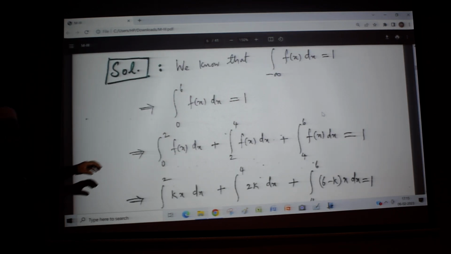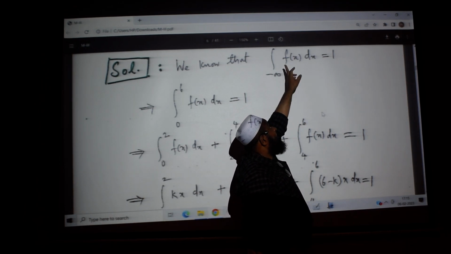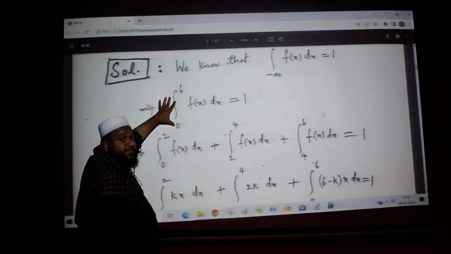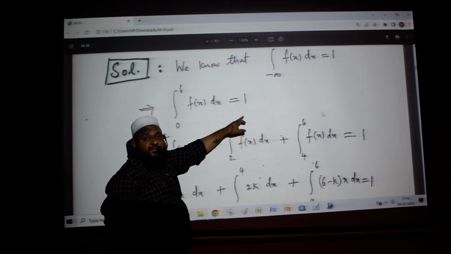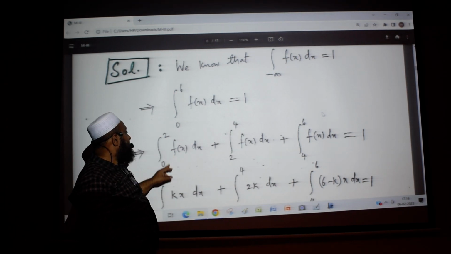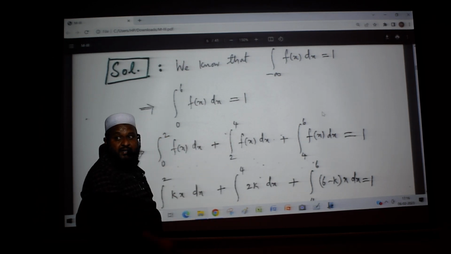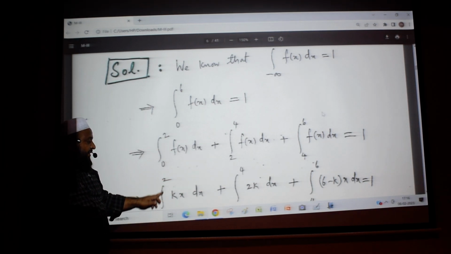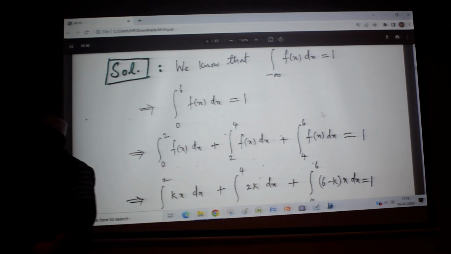We know that the integral, instead of sigma pi, written with f of x, is equal to 1. So we have to integrate that function from 0 to 6 because it exists only between 0 and 6. Now in 0 to 6, there are 3 different behaviors: 0 to 2 it is different, 2 to 4 it is different. So this integral is broken into 3 parts. Now I am substituting the behaviors. Between 0 to 2, function f of x is kx. Similarly it is 2k, similarly that third one.